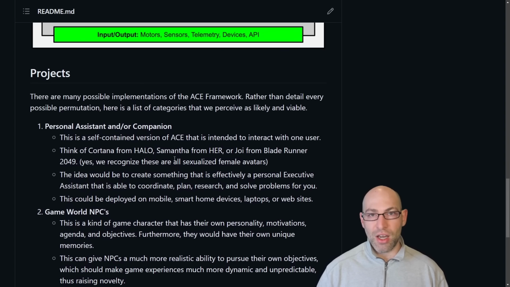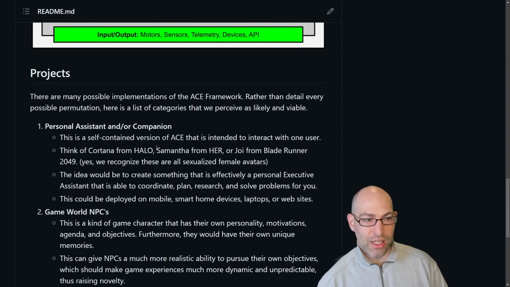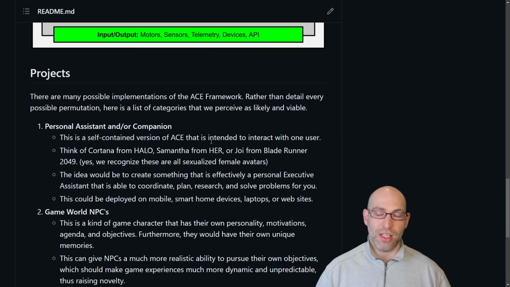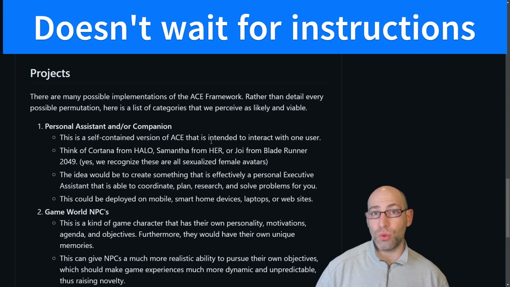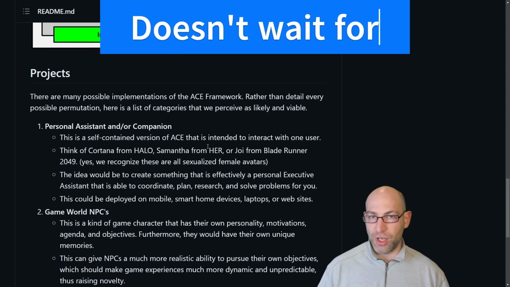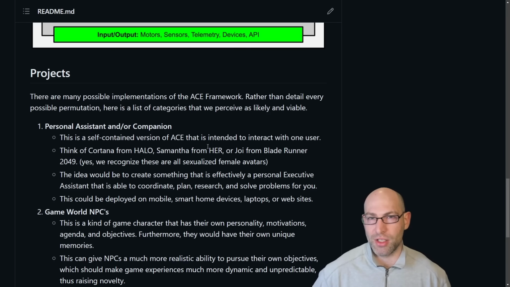The team that I've built, we've all agreed that we're going to start with the personal assistant and/or companion first. So basically, this is going to be a personal executive assistant that is capable of, one, thinking entirely autonomously to meet your needs without necessarily waiting for you to give any instructions. This is what we mean when I say fully autonomous, because a lot of times I'll say, oh yeah, this is to create autonomous entities, and they're like, well, what do you mean by autonomy?